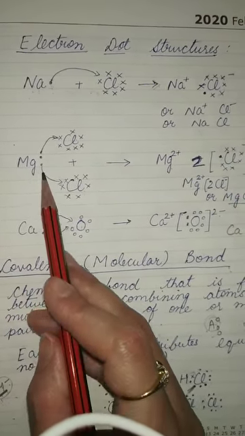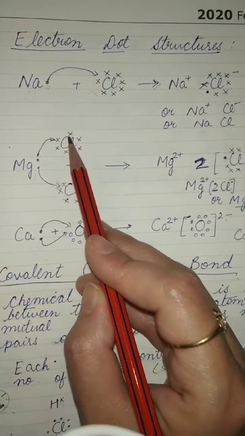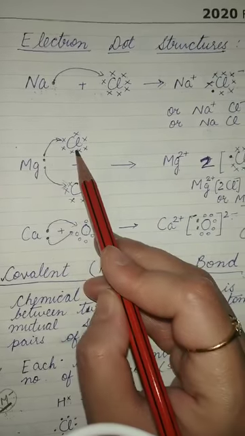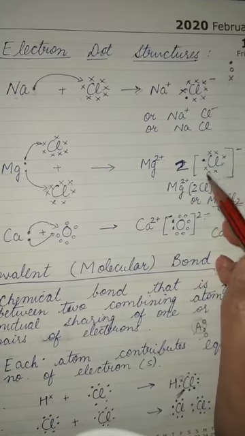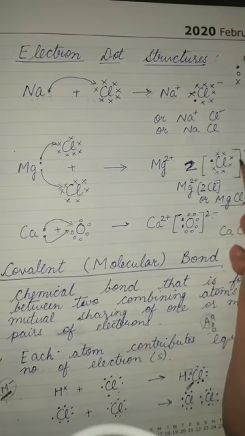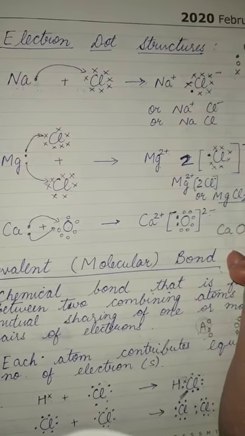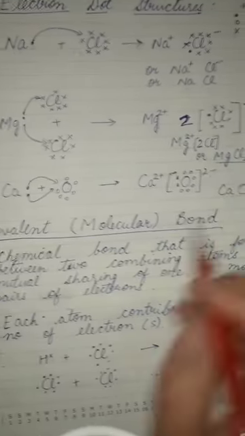Whereas in the second case, magnesium has 2 valence electrons, so they will be transferred to the chlorine atoms, 1 to this, 1 to this. Then it will form a 2 plus charge, whereas each Cl atom will have a negative charge. That will form a chloride ion in each case, or we can say simply MgCl2.